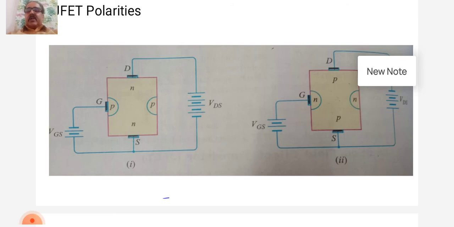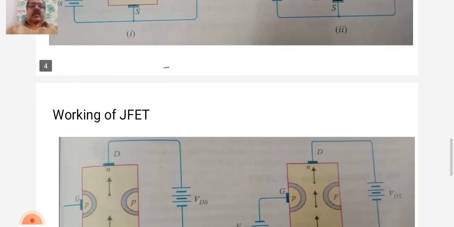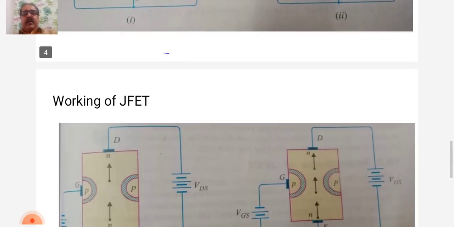And the last point is, in all JFETs, the source current, that is capital I suffix S, is equal to the drain current, that is IS is equal to ID. That means you can say that source current is equal to drain current. So we have to consider the working of JFET.